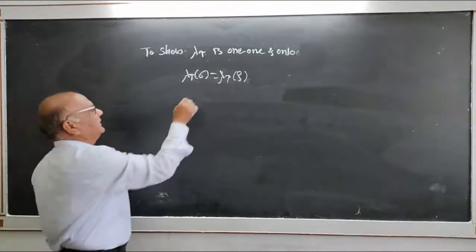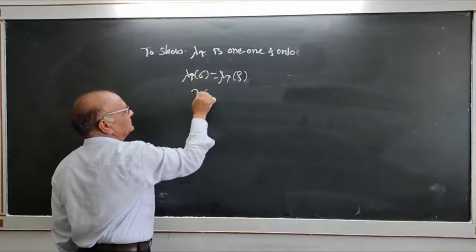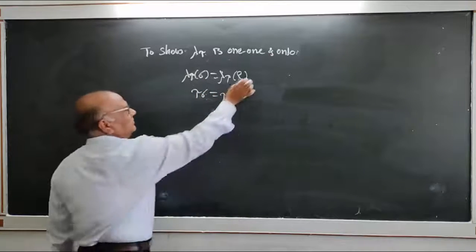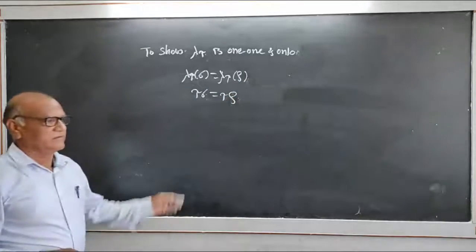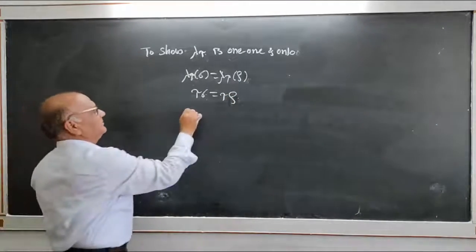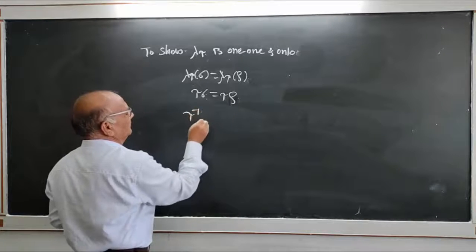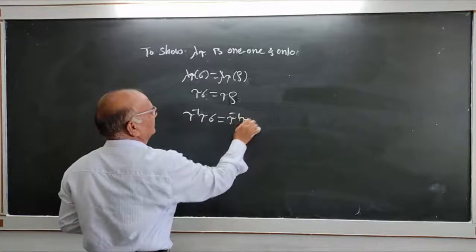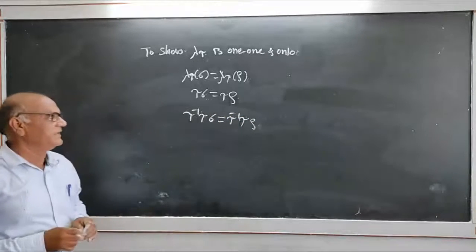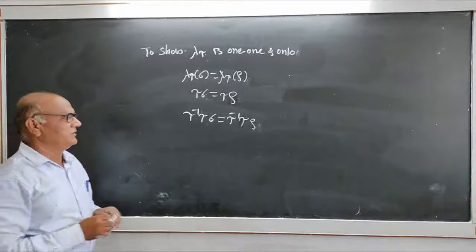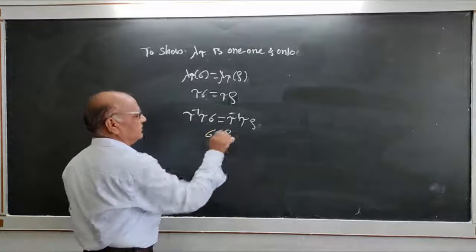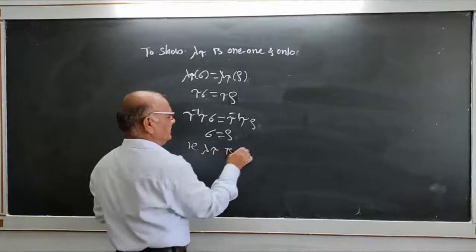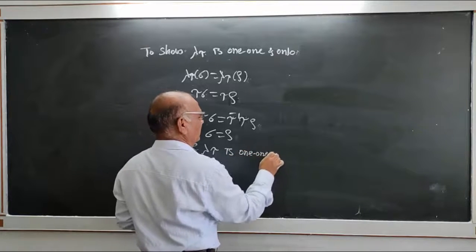This gives tau sigma equal to tau rho. Multiplying by tau inverse, tau inverse tau sigma equals tau inverse tau rho, and this gives sigma is equal to rho. That means lambda 2 is a one-one map.